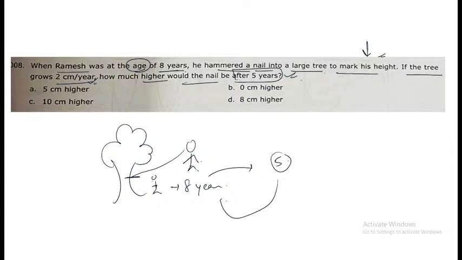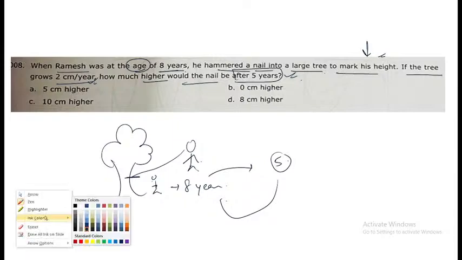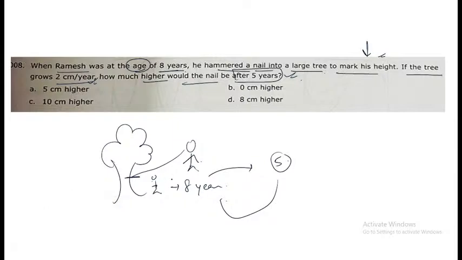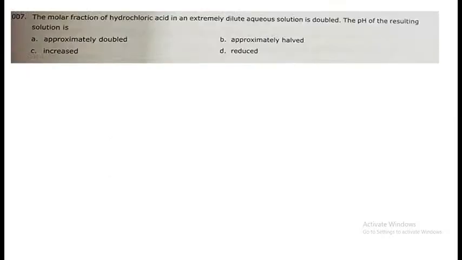Very good, very good. General science question. The question is saying, when he was 8 years of age, he hammered a nail in the tree. After 5 years, where would the nail be? It would not be going anywhere. It would stay at the same area. It would not be going even an inch or even a millicentimeter higher. It would be 0 centimeter higher. Very good. Answer for this question is option number B. Okay, remember about this everyone. I hope the question is clear and all of you got the answer correct, then it is clear for sure.